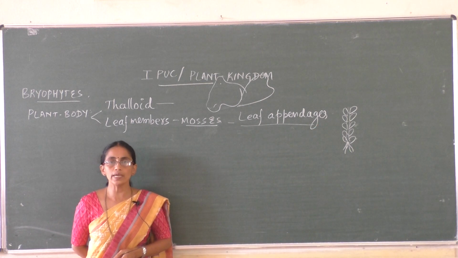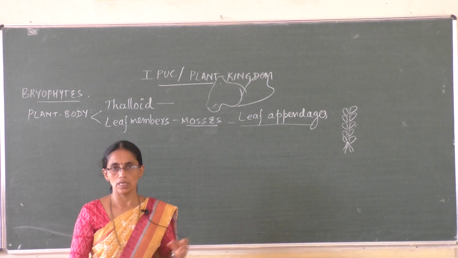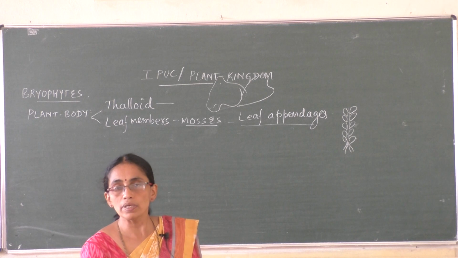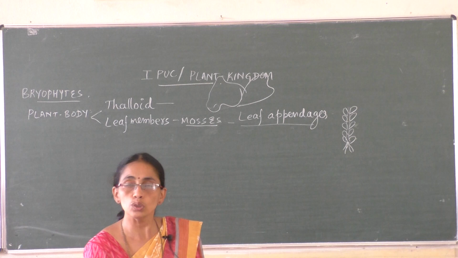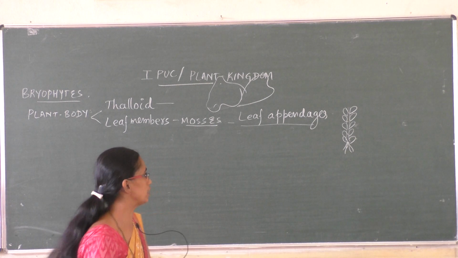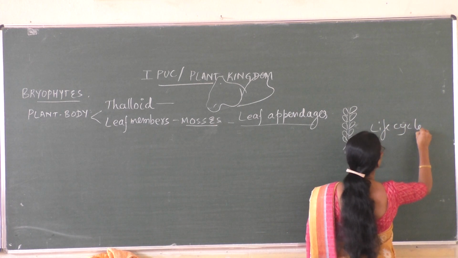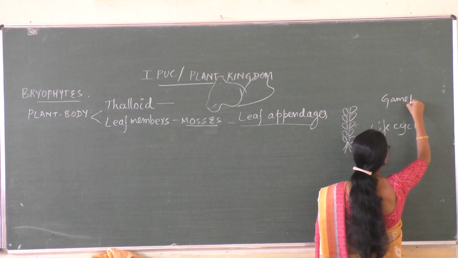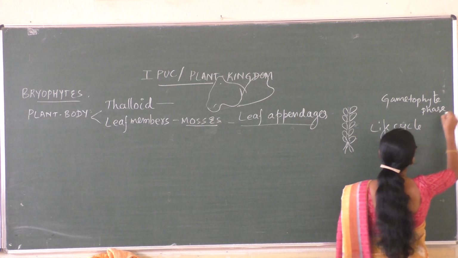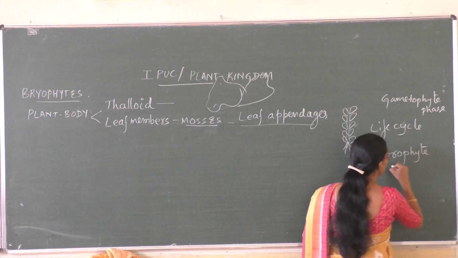So what are bryophytes? Bryophytes are those which show alternation of generation. In their life cycle, two phases are seen: a gametophyte phase and a sporophyte phase.